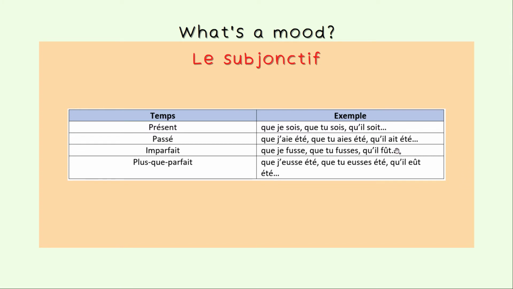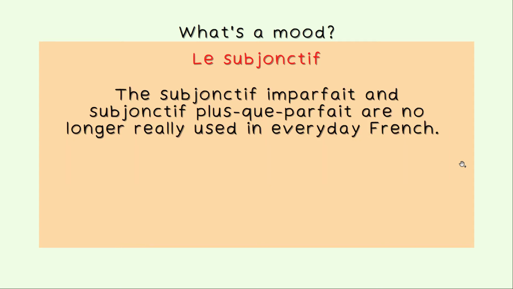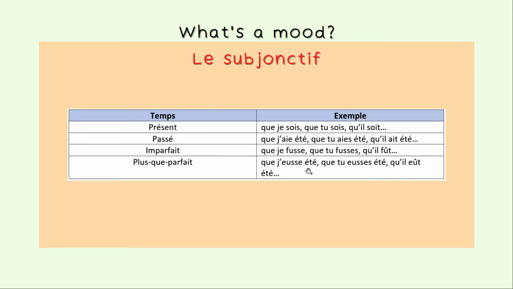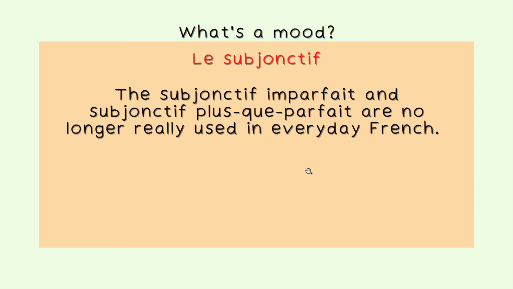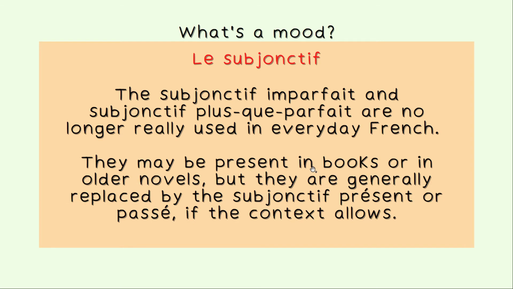So take a look at these 2 last tenses and let me tell you something about them. The subjonctif imparfait and subjonctif plus-que-parfait, the 2 last ones that we've seen, are no longer really used in everyday French. And even in modern French, we tend to replace them with either subjonctif présent or subjonctif passé if the context allows. So subjonctif imparfait and subjonctif plus-que-parfait can be present in books or older novels.